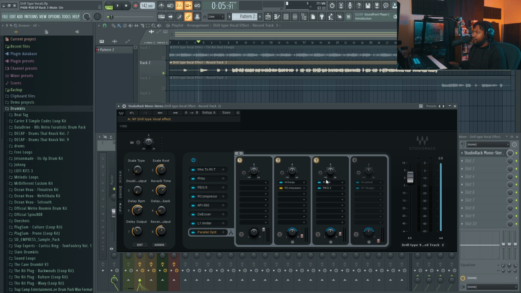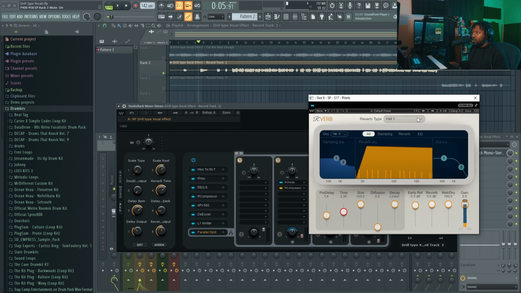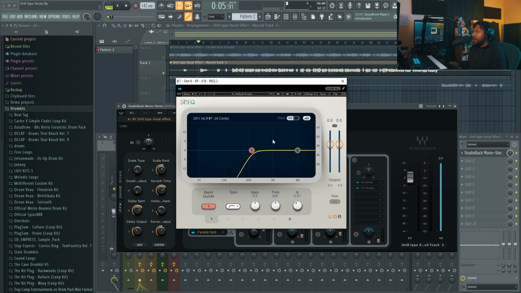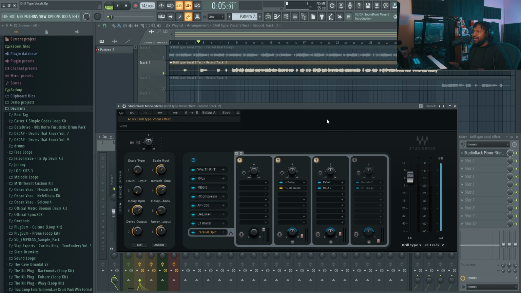Next I have a reverb, and the same thing with the reverb, but I have an R Reverb. It's basically just a hall reverb with some parameters. You can go in and tweak them to your liking. I also have an EQ parallel to it. The EQ is filtering out the low end of the reverb to make it a cleaner sounding reverb. I do have the reverb time, and I think the reverb output as well. You can change the time depending on how much you want, and then the reverb output, how much reverb you want to hear. So, whoa.